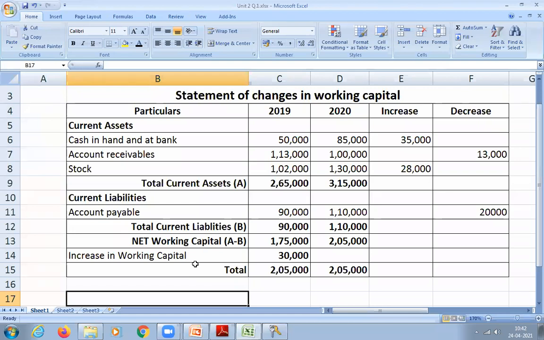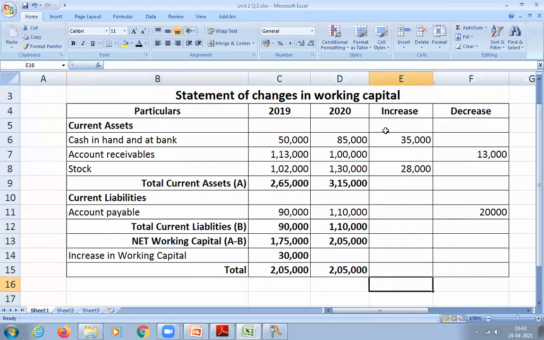Got it? Similarly, now we have to tally the increase and decrease columns also. So how much is the increase column? 63,000. And the decrease column? 33,000. So how much is the balancing figure here? 63,000 minus 33,000, how much? 30,000. So you have to write that whichever column the amount is less.